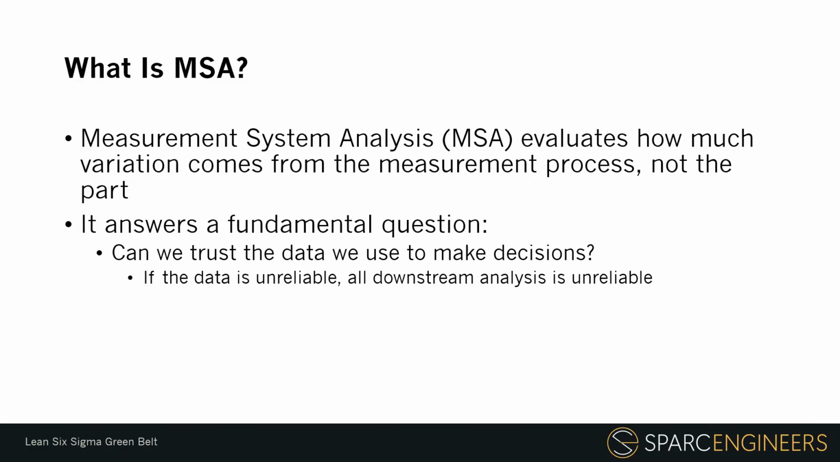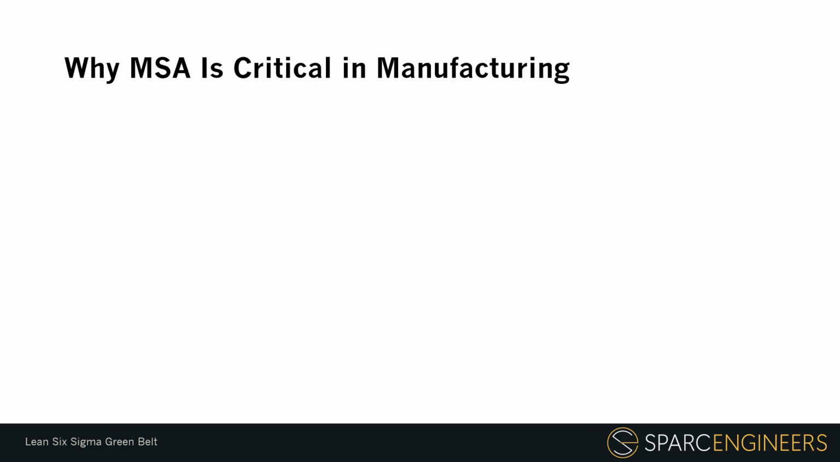This is why MSA comes early in the measure phase. Before we use data to analyze the process, we need confidence that the data accurately represents what is happening. Why MSA is critical in manufacturing. Manufacturing decisions depend heavily on measurements. We use measurements to decide whether a part should be accepted or rejected. We use measurements to decide whether a process needs adjustment. We use measurements to interpret SPC signals. We use measurements to calculate Cp and Cpk.